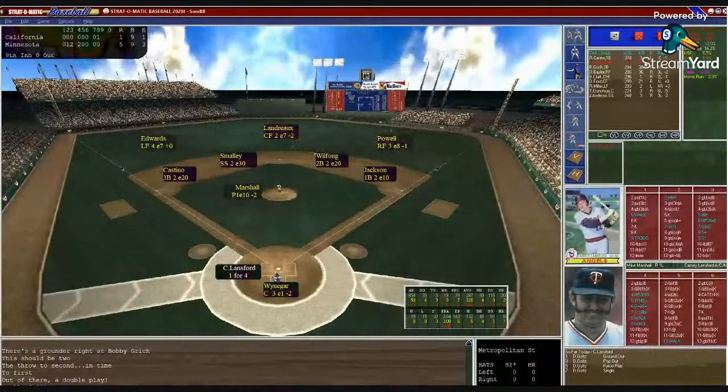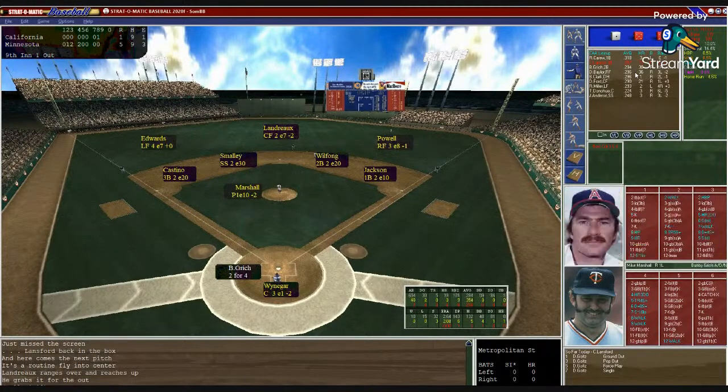So it's Carney Lansford followed by Bob Gritch and then Don Baylor in the 9th, with the Twins holding to a 4-0 lead. They've already built Mike Marshall's pitch count up a bit. Let's see if the Angels can take advantage in the 9th. Lansford 1 for 4, single back in the 7th. Waniger sets in the target. Marshall looks in, gets the sign. Here's the pitch to Lansford. 1-10, fly to center. Landreau is there, makes the catch. 1 out in the 9th.